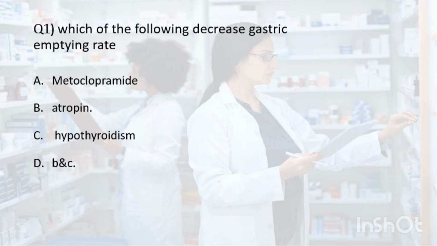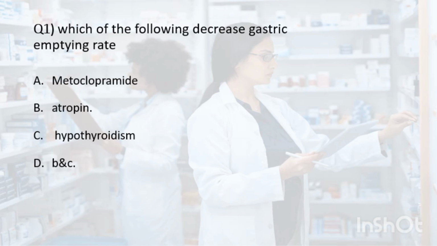Metoclopramide is a prokinetic drug that increases gastric motility and accelerates gastric emptying, so it does not decrease the gastric emptying rate. Atropine is an anticholinergic drug that inhibits parasympathetic nerve activity, including the nerves that stimulate gastric emptying. Therefore, it decreases the gastric emptying rate.